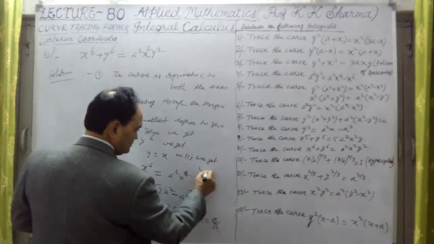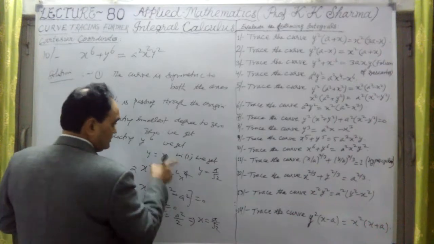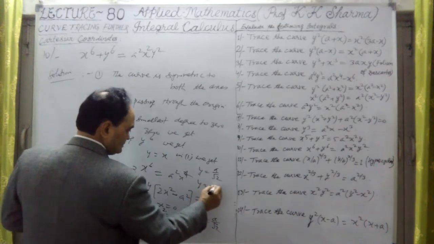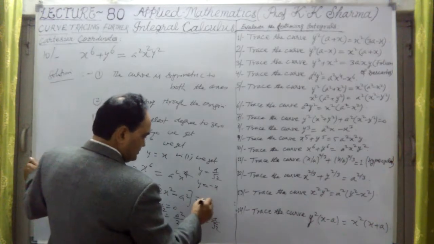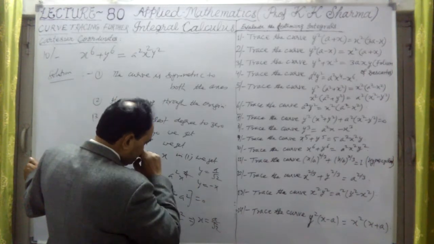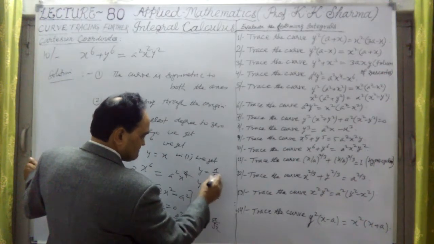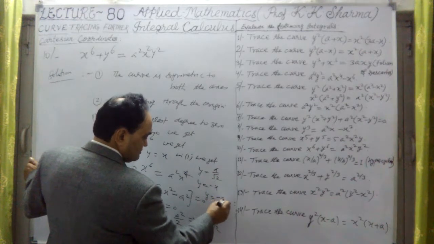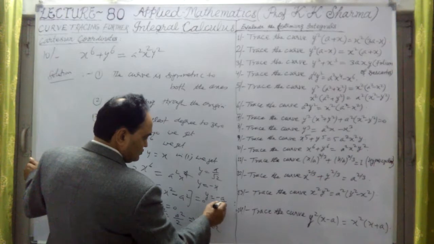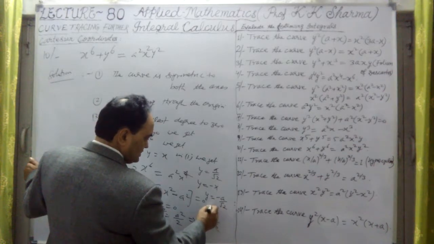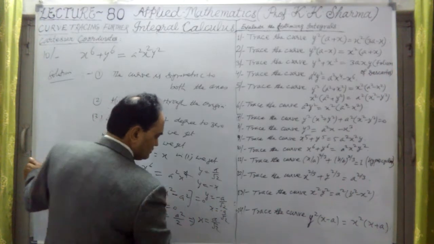Y will also be the same, a upon under root 2. And at the line y equal to minus x, if I put, then it will have negative signs. So y equal to minus a upon root 2, x equal to minus a upon root 2. This is one of the points.